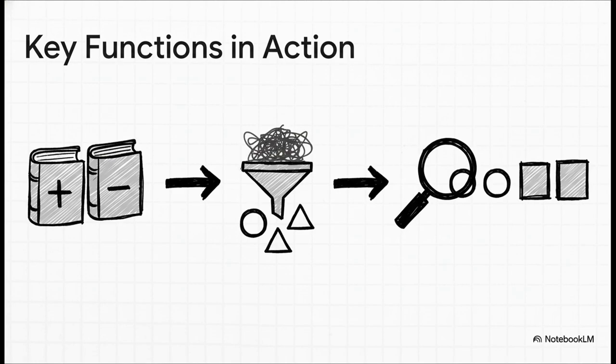Let's pop the hood and look at the key functions here. build_freqs, that's the function that builds our word frequency dictionaries. process_tweet, that's our cleaner upper. It does all the text preprocessing. And extract_features, well, that's the one that takes a clean tweet and spits out that final [1, pos, neg] vector. You can see how our ideas map perfectly to the actual code, right?